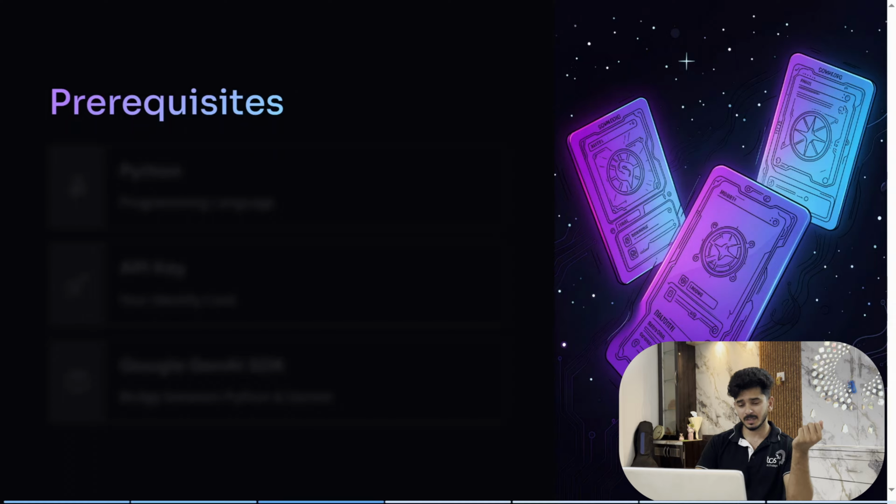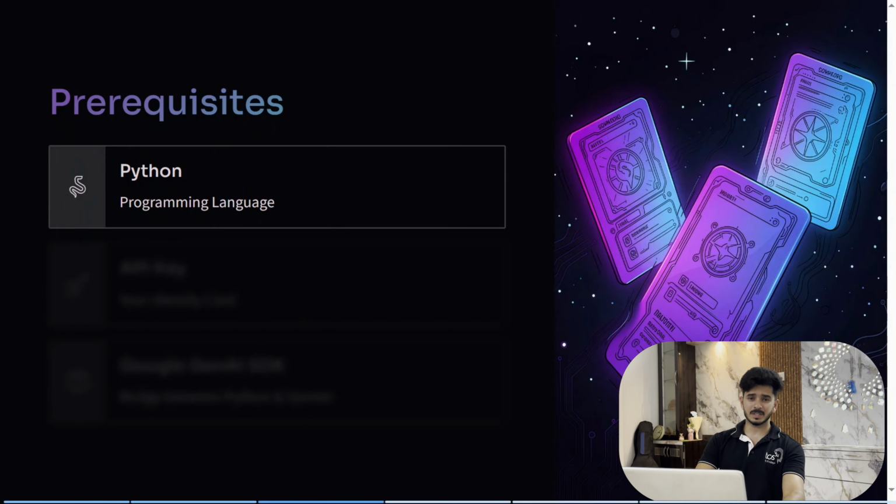These are the prerequisites. Python programming language, you just have to know the basics of Python. I will not be teaching you all the basics of Python programming language because we can cover it in a different chapter maybe. But in this chapter, I will be covering only those topics which are essential to build this first AI program.